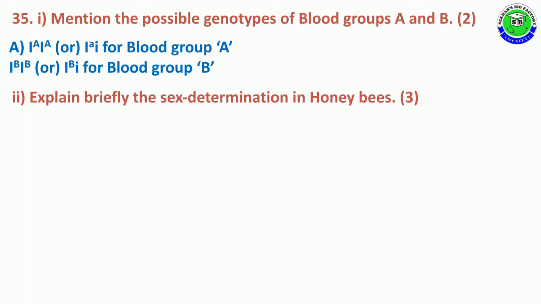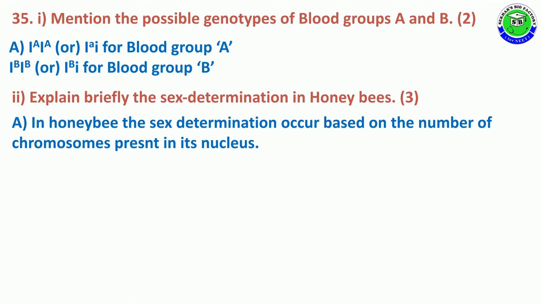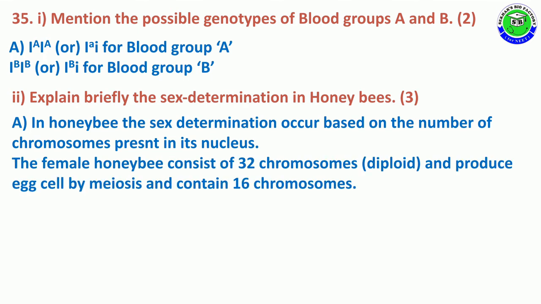Second question. Explain briefly the sex determination in honeybees for 3 marks. In honeybees, the sex determination occurs based on the number of chromosomes present in its nucleus. Generally, the female honeybee consists of 32 chromosomes as a diploid and produces egg cells by meiosis containing 16 chromosomes.